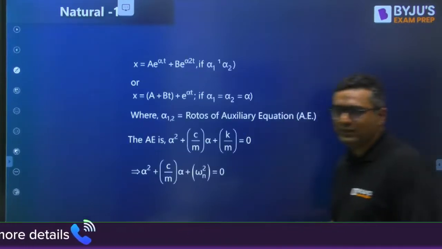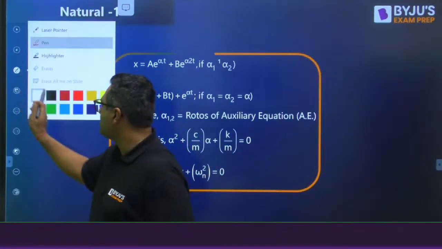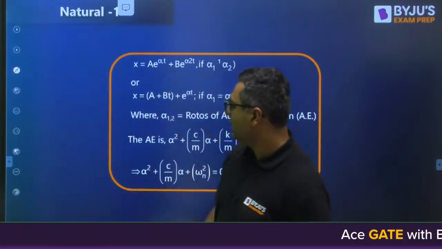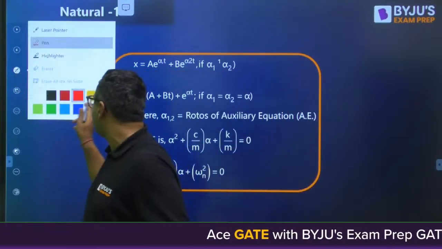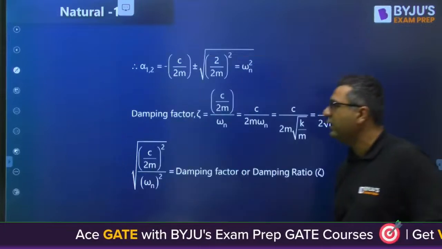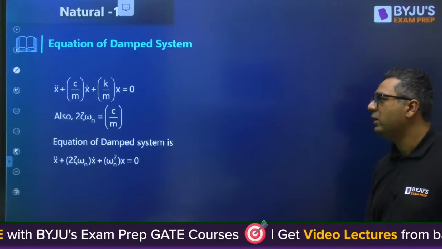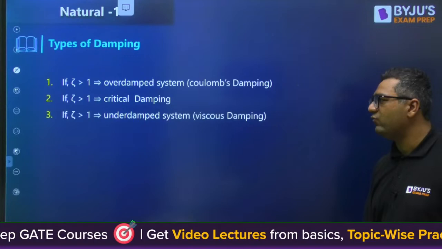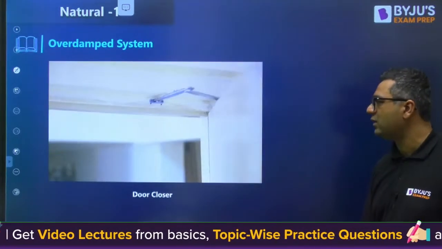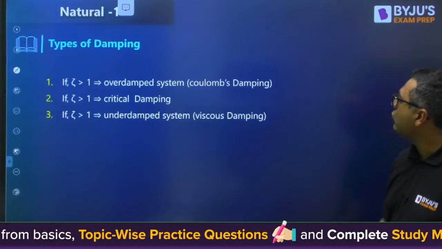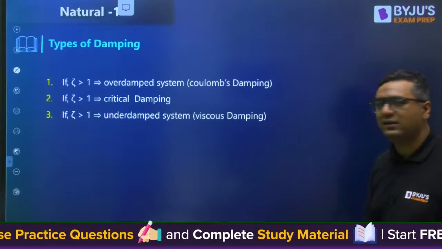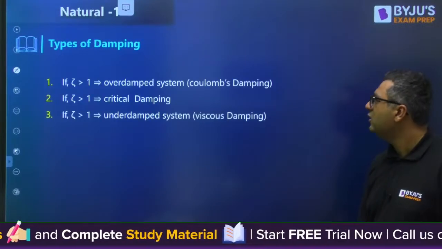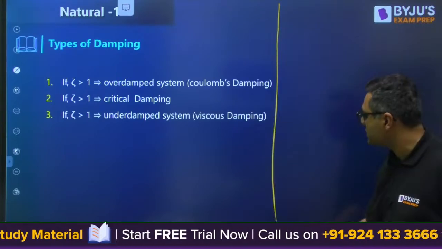As I already told you, we have derivations, and if you want to see the derivation, I have already kept it in depth on the slides. You can check them. But finally, we are going with the formulas which will be required for the questions. But there are three types of damping. For that, we will start with the formulas first.